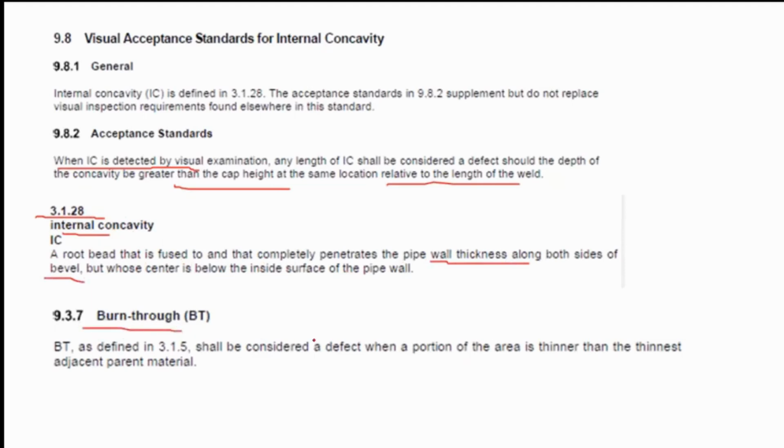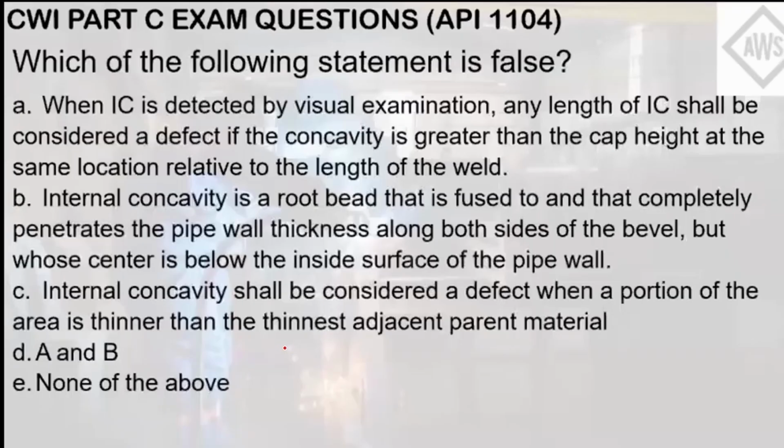So if you can do the process of elimination, this will not pertain to internal concavity if you're familiar with burn through. But if you want to check, you have to look into different clauses of API 1104. So the answer here is letter C.